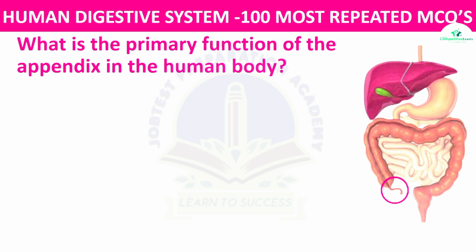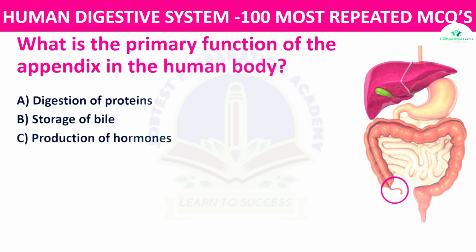This question is very popular and it was repeated twice in this series. Let me see how many of you get the answer. The options: digestion of proteins, storage of bile, production of hormones, or immune system function.